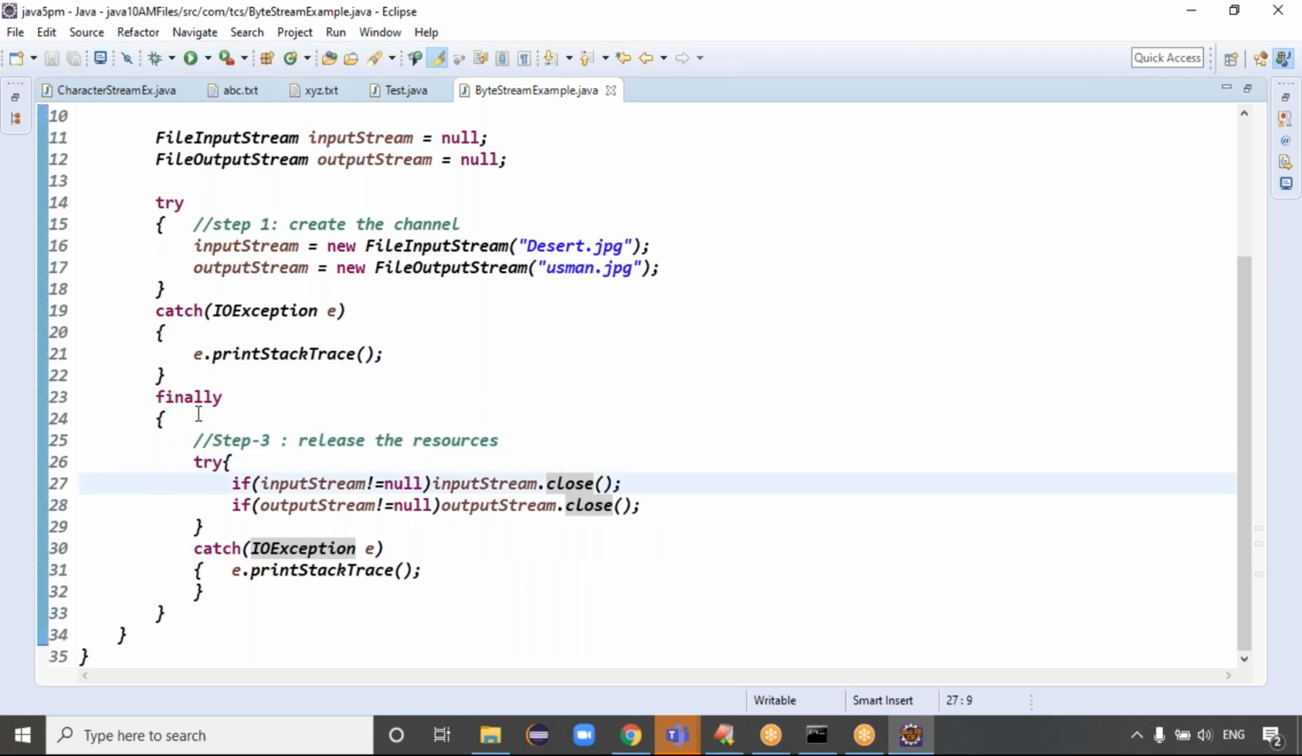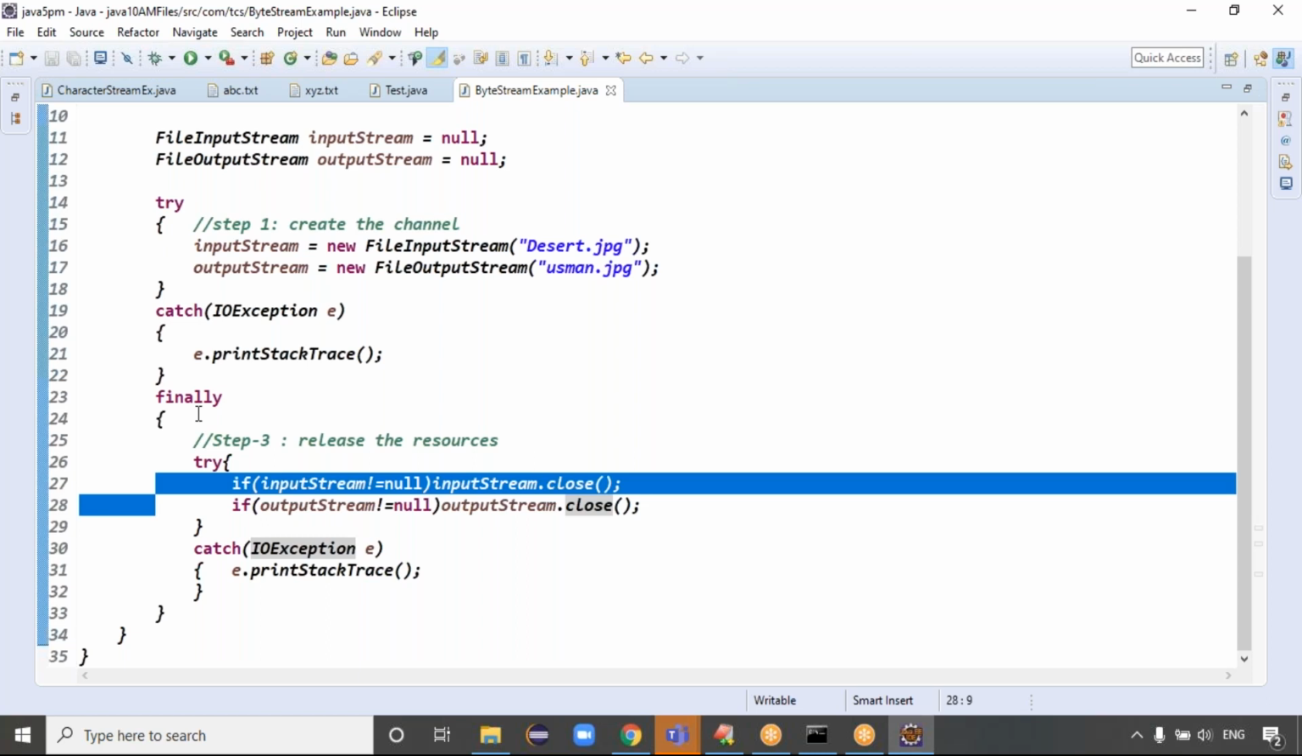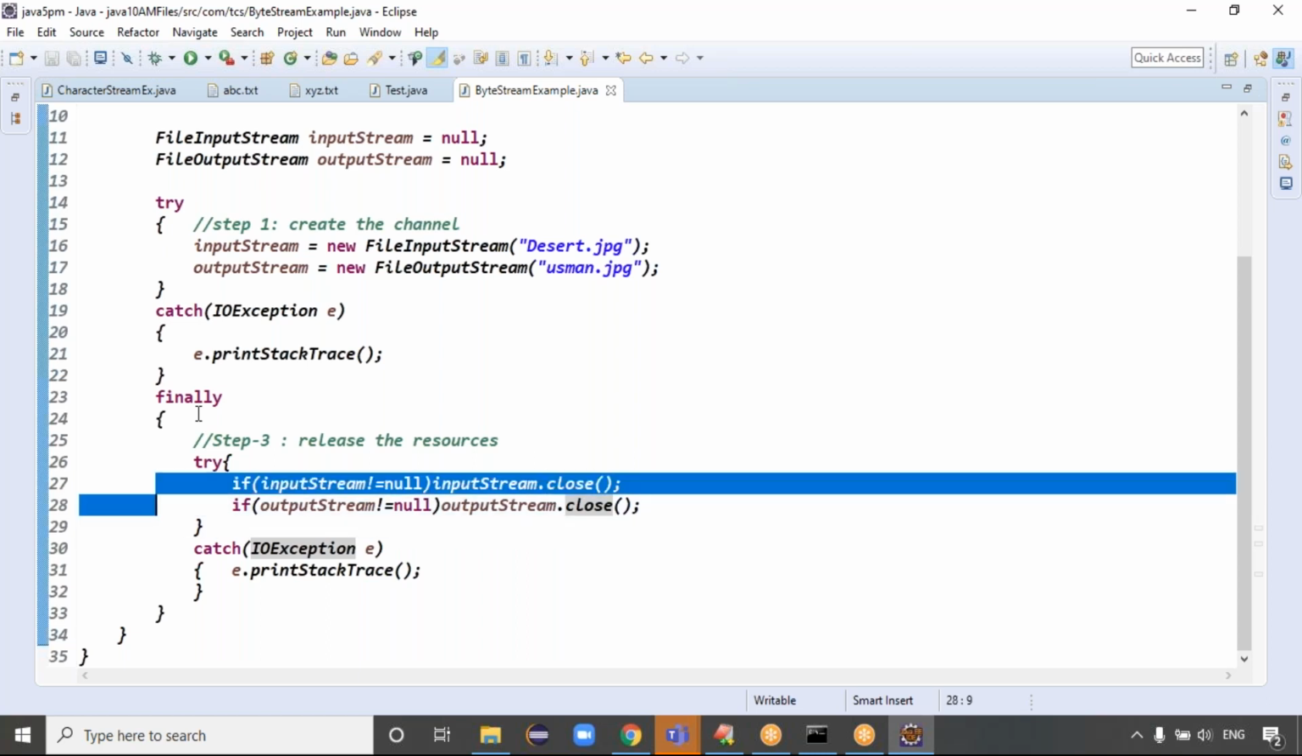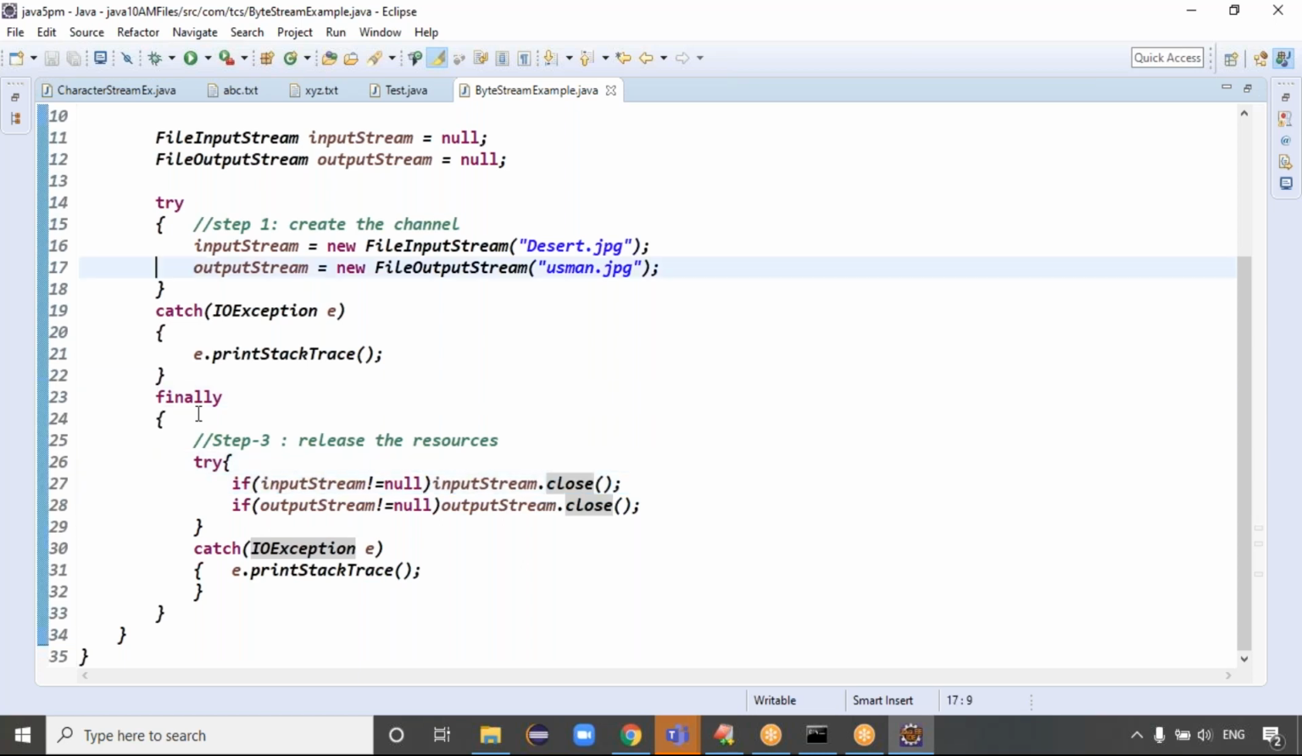The third point we have to focus on is that before releasing the resources in real time, always check first whether the resource exists or not. To check whether the resource exists: if the input stream is not equal to null, it means the data exists, right? That's it. If the input stream is not equal to null, then input stream dot close. If the output stream is not equal to null, then output stream dot close, right? Exactly, guys. You got the 3 points clearly.